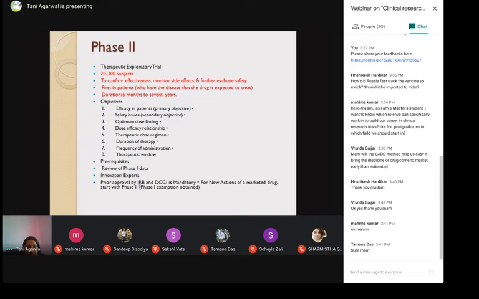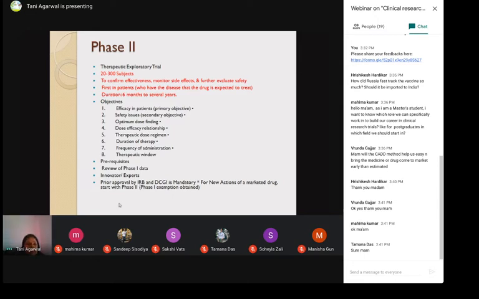Basically, in phase 2, they start looking at the effectiveness. In phase 1, they were only looking at the safety majorly. Now, this is the first in patients. Mind you, earlier you could have healthy volunteers also, but in phase 2, you have to have patients definitely who have the disease that the drug is expected to treat.